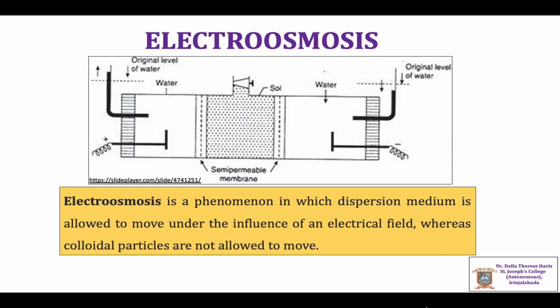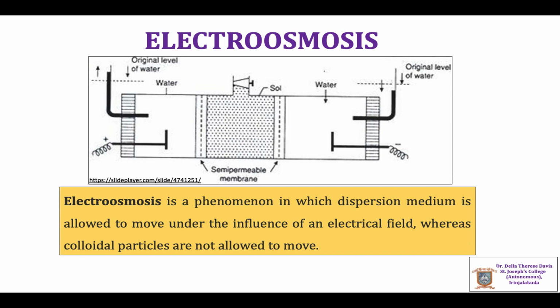And this phenomenon is called electroosmosis. The movement of the particles is prevented by a semi-permeable membrane. And in this case, the dispersion medium moves in the opposite direction under the influence of an electric field. This phenomenon is called electroosmosis.